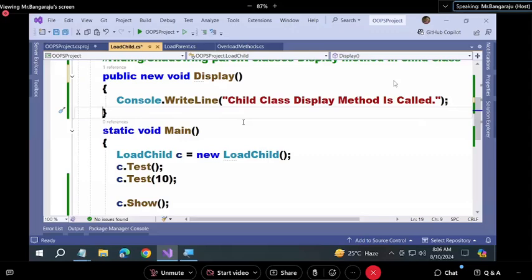So, by using the new keyword, I'm telling my compiler that I know there is a display method in the parent class, and I am intentionally changing the behavior of that method as per my requirements. I hope I am clear. Understood, all of you? Yes.